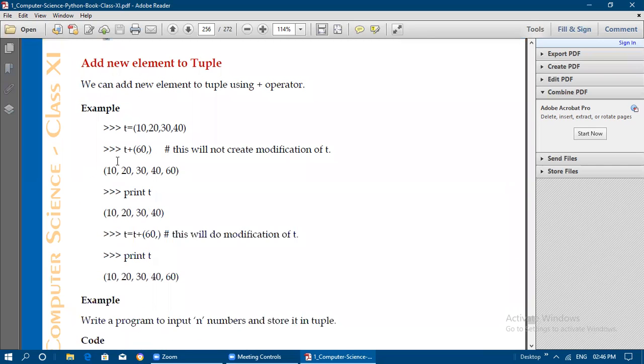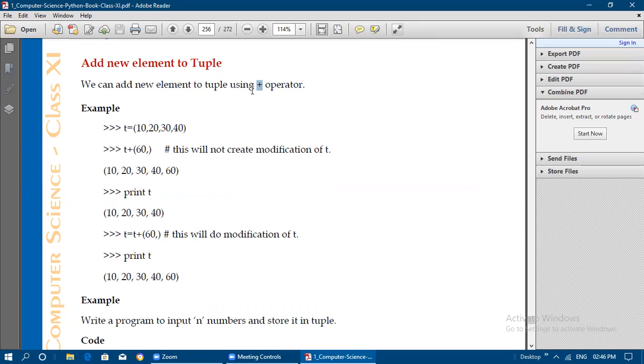Now we are going to a new topic, that is, adding a new element to the tuple. If you want to add a new element to the tuple, we can use the plus operator. Like in a list, we have used the append and extend methods, and in a dictionary we used the update method to merge two dictionaries together, and we can add one more element also with the help of assignment. In the same manner here, if you want to add a new element to the tuple, you can use the plus operator.